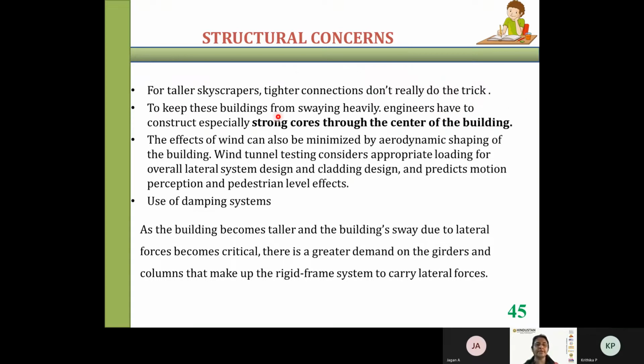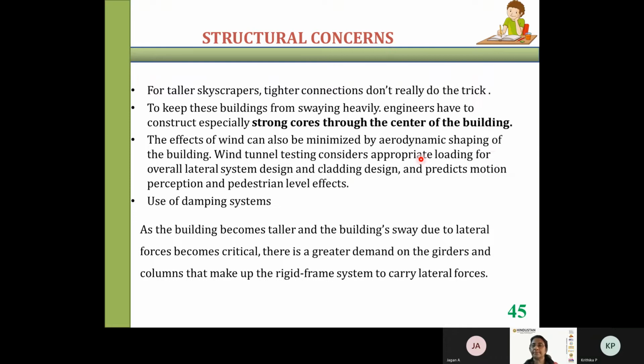So to keep these buildings from swaying heavily, engineers have to construct an especially strong core through the center of the building. This is one of the more important points, that's why I put it in bold letters. We cannot connect every member to the columns and do the construction up to 100 stories. So we need to provide a strong core, a core interior. I'll teach you about that in the coming slides. What is a strong core? It runs through the center of the building.